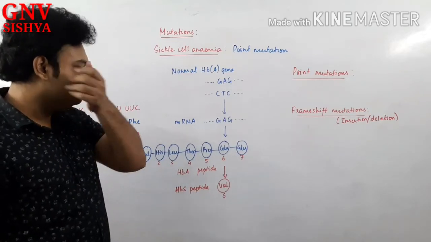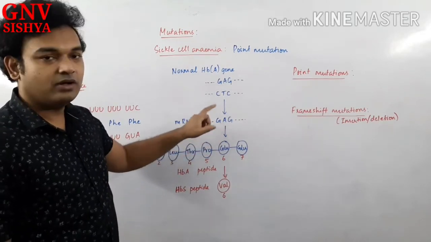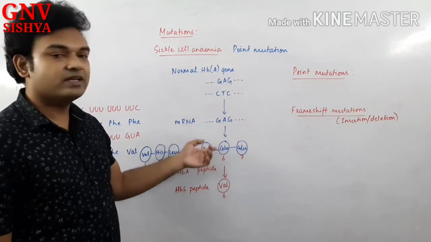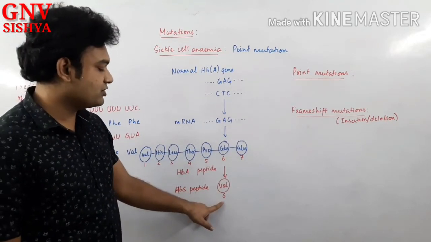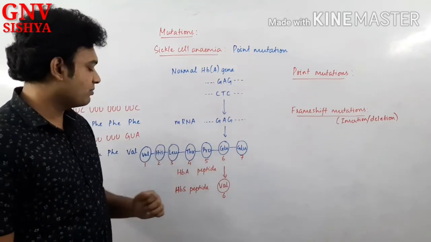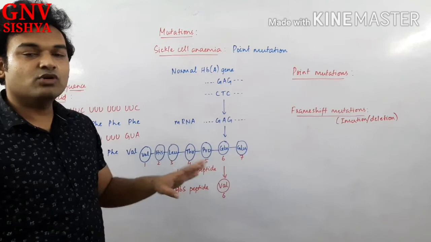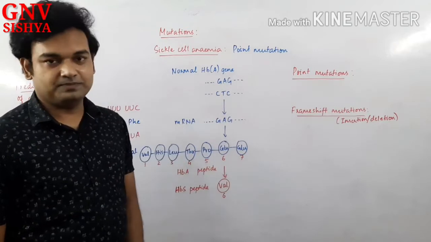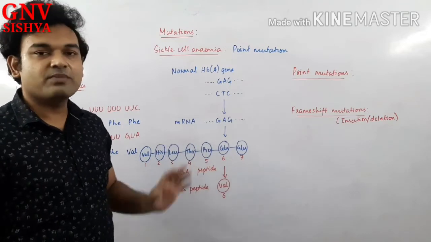Right. Very fine. So this is what happens in sickle cell anemia, and because of point mutation in one nucleotide, the whole amino acid is changing. From glutamic acid it is changing to valine. You understand? So valine is the amino acid produced in the sixth position, and because of the change in the amino acid, the whole peptide sequence will now represent the sickle cell anemia peptide, and the shape of the hemoglobin itself will change. Shape of RBC itself will change because of just a point mutation. You understand? So even a point mutation is able to affect the outcome in such a manner, right?